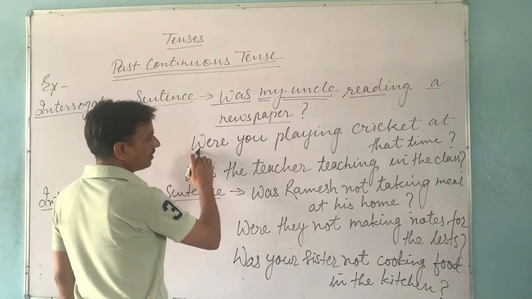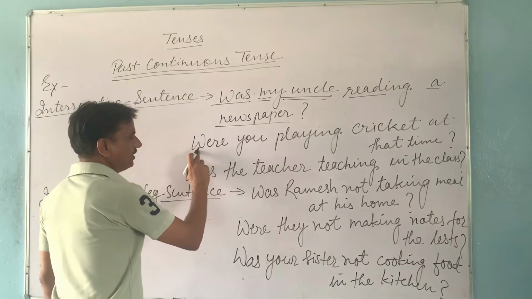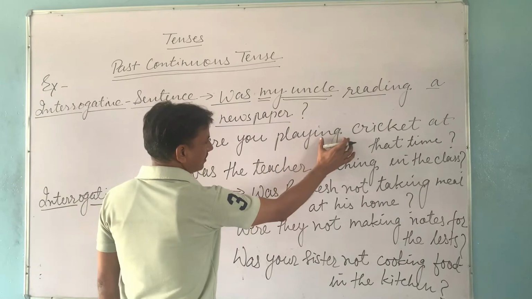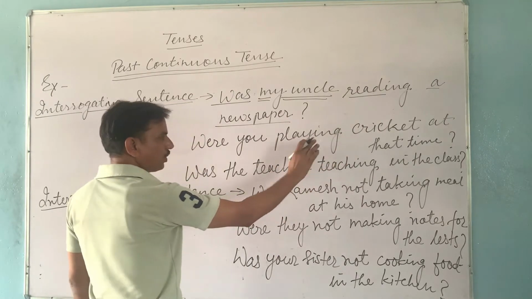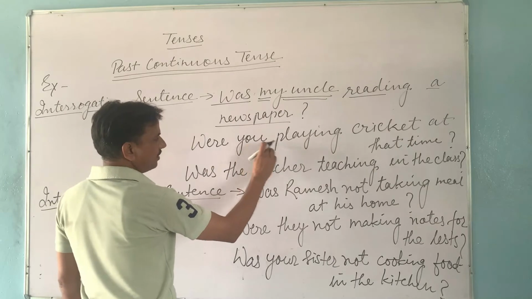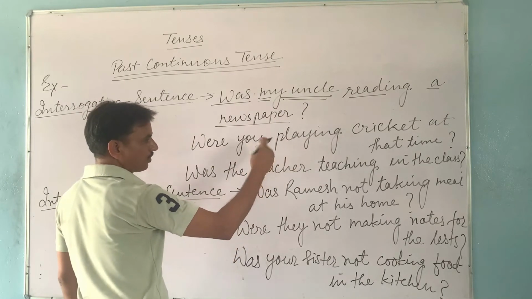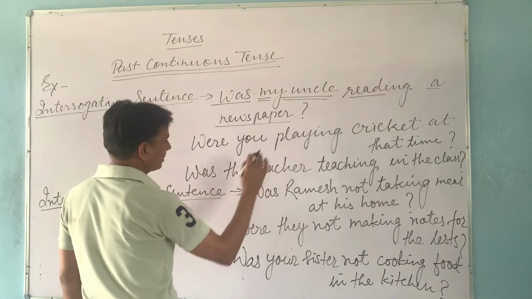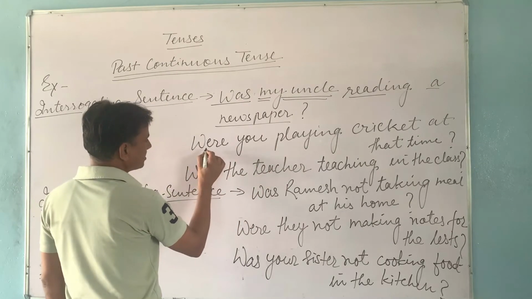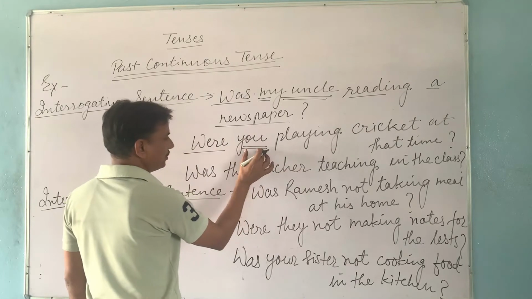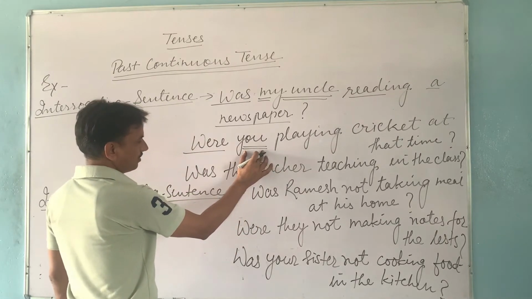Were you playing cricket at that time? In this sentence, it is being asked whether the action of playing cricket was going on or not. So this is interrogation or question, and the starting is done with were because our subject is you, and you is considered as plural.